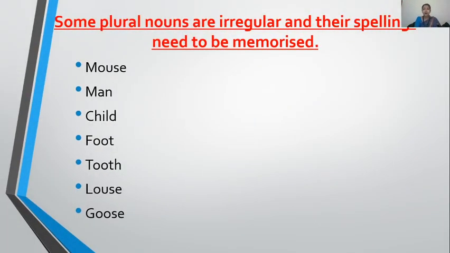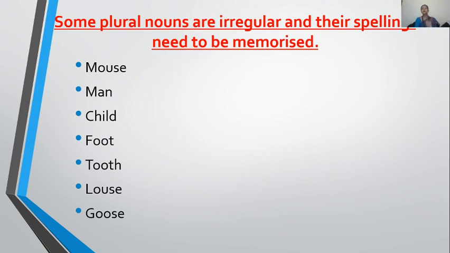Here are some nouns that entirely change their spelling in plural, and they are called irregular nouns. Regular nouns, I told you, take only S to make their plural. Now irregular nouns entirely change their spelling. The whole spelling will be changed. And that's why many of my intelligent, good, studious children become confused. Am I right? Yes? Okay, now look at the screen.